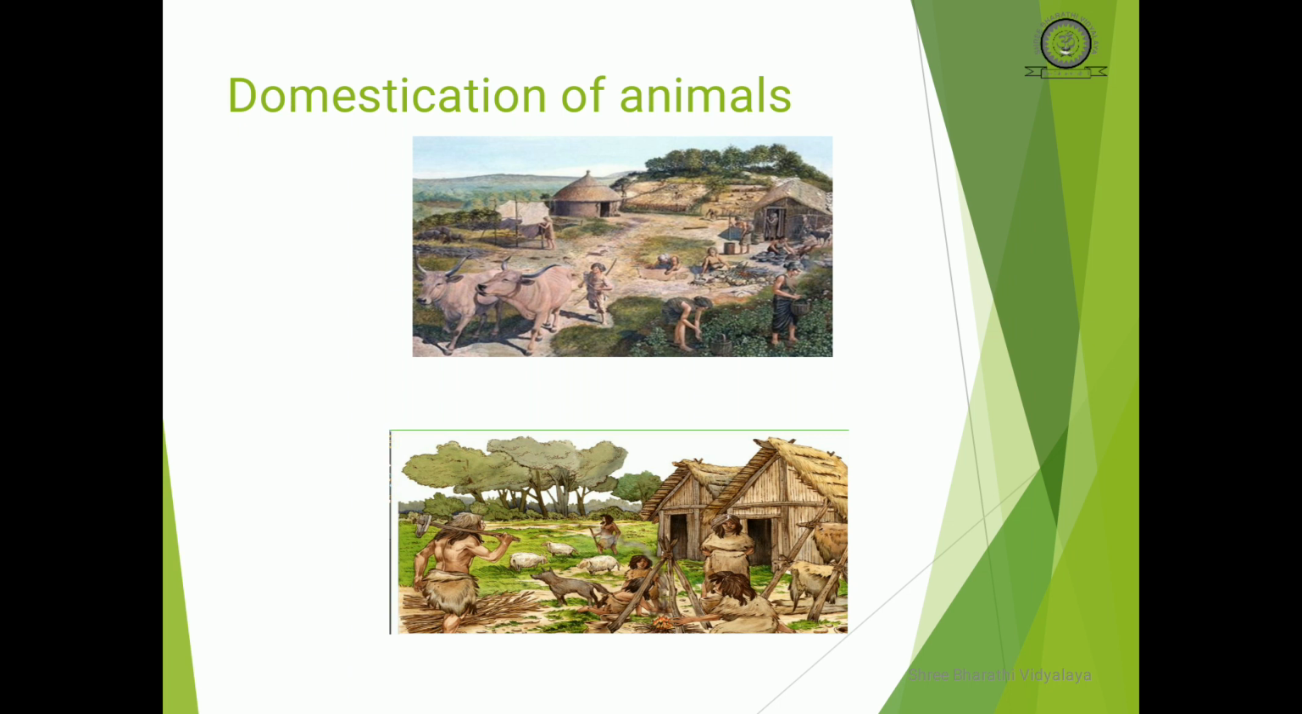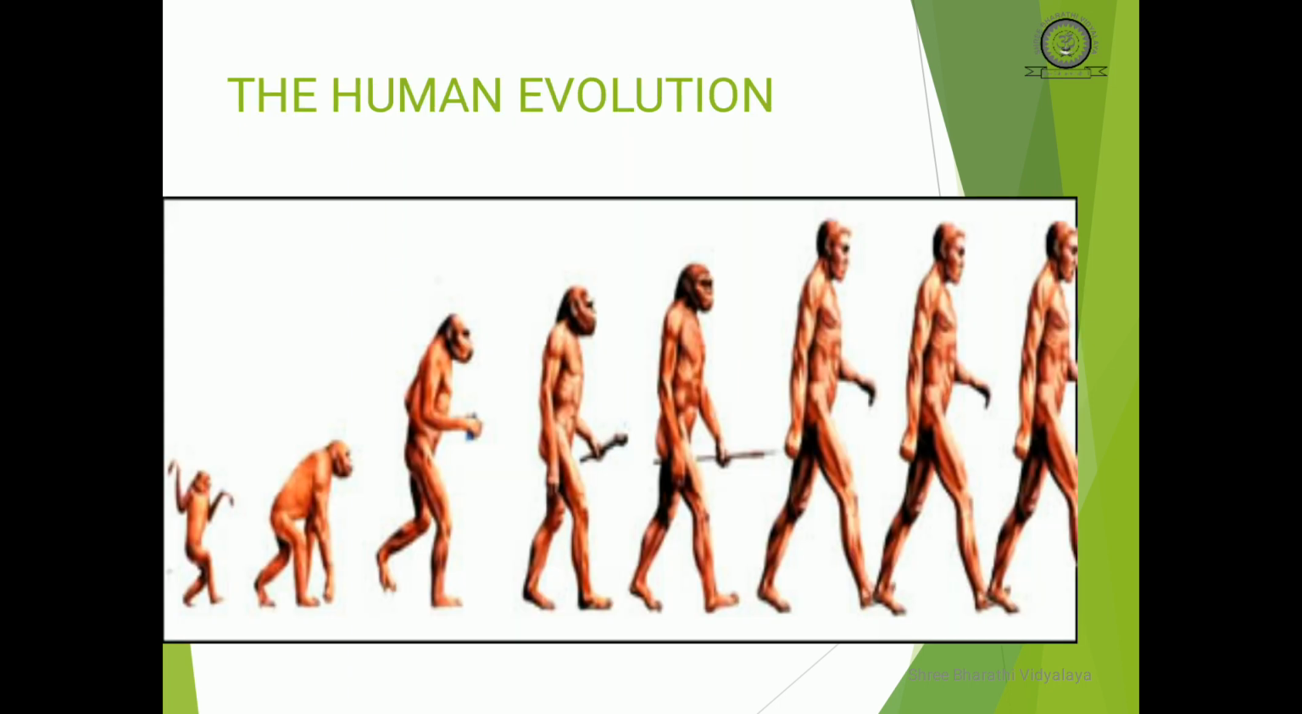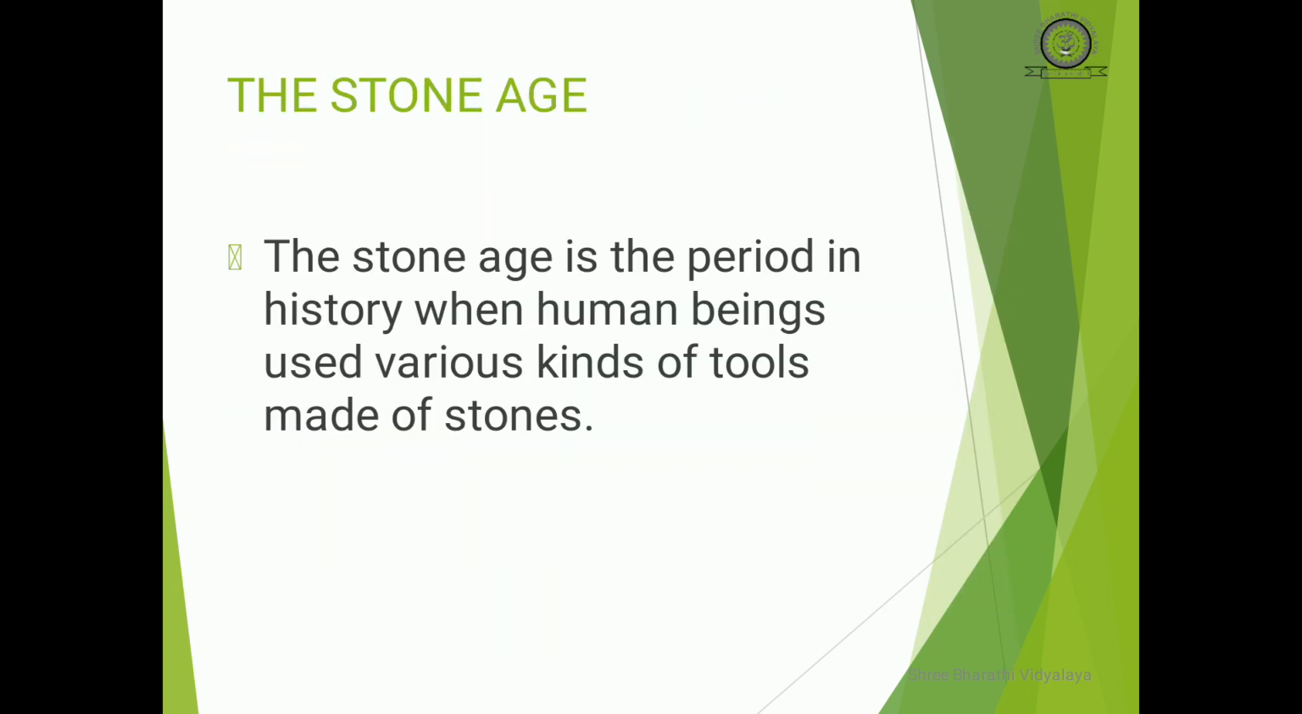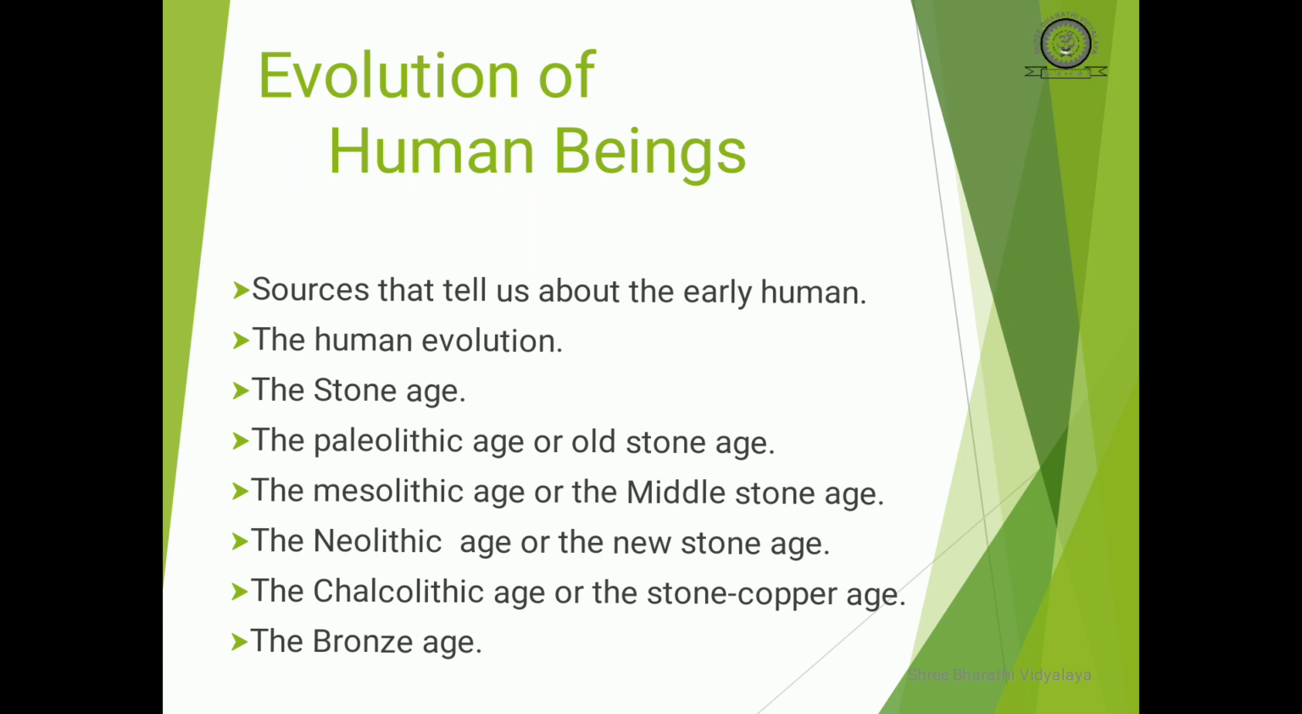After the Neolithic age, we will move on to the Chalcolithic age, or the Stone Copper age. In this period, a gradual transition from the use of stone tools to the use of metals took place. The first metal used was copper. It is also known as the Stone Copper age, which means the usage of stone reduced slowly and the usage of copper increased.